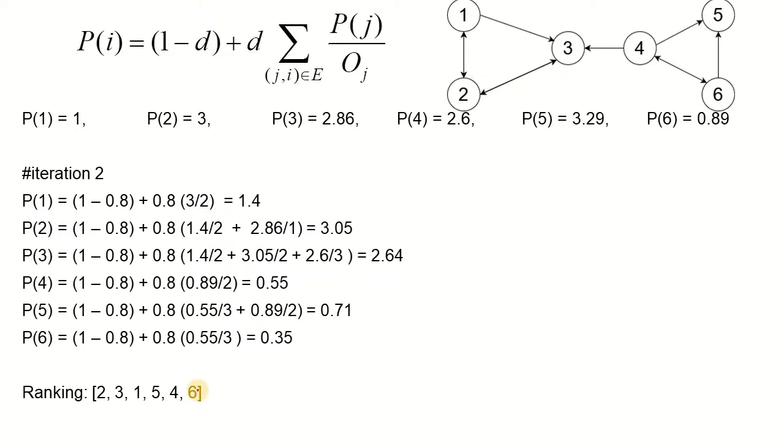Moving on to the next iteration, we are using the values of page rank from the previous iteration to calculate the new page rank values. In this iteration, the page rank of 1 has gone up from 1 to 1.4. The page rank of node 2 has gone up from 3 to 3.05, and the same way all the other values are being modified.